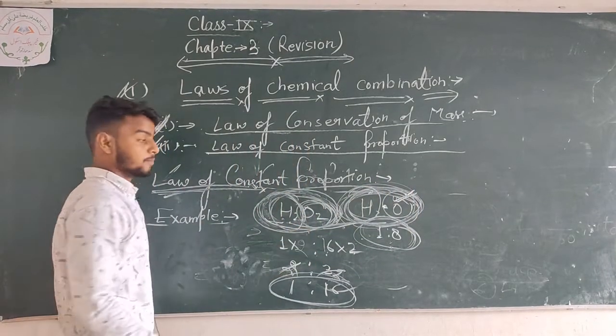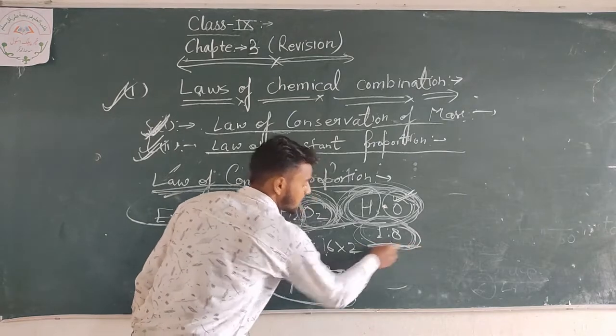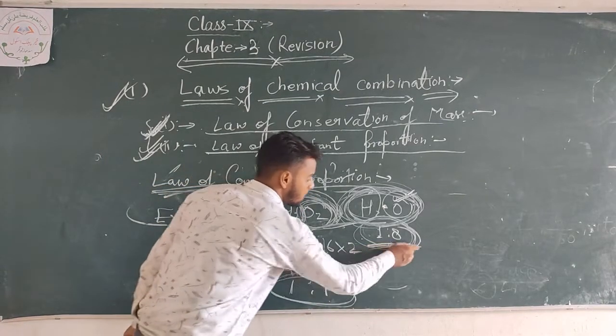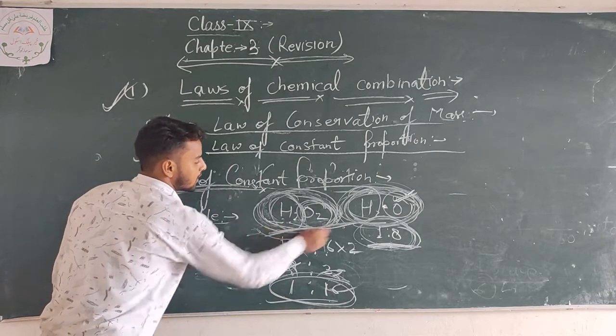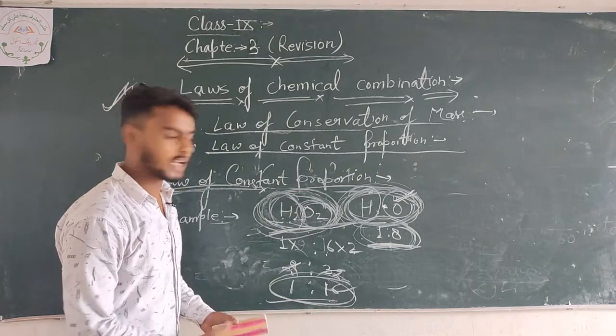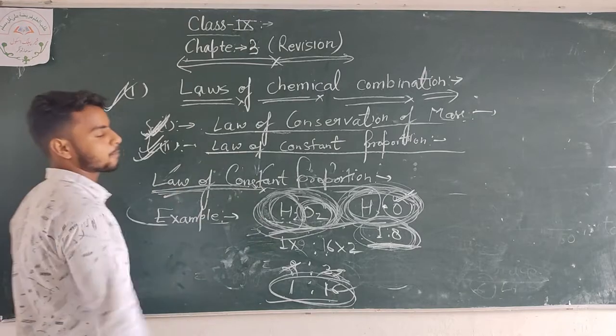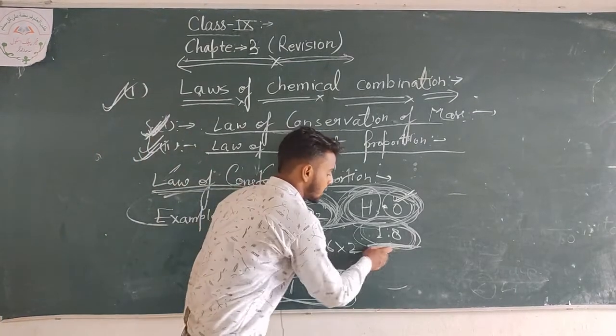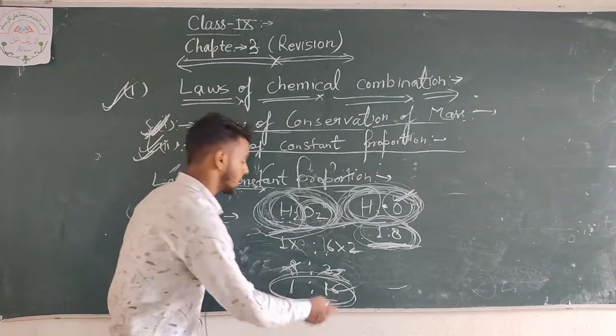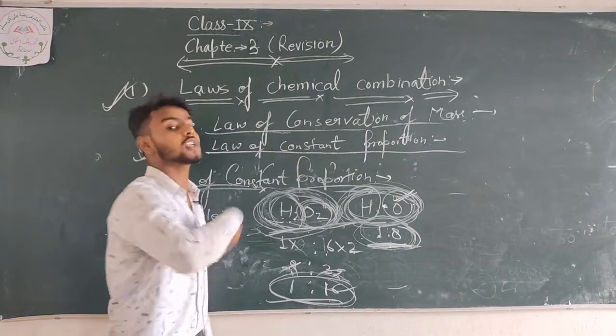But if we change the ratio of the compound, then the product is also changed. Clear? That means the law of constant proportion also states that if we change the ratio of the compound, then the compound is also changed.